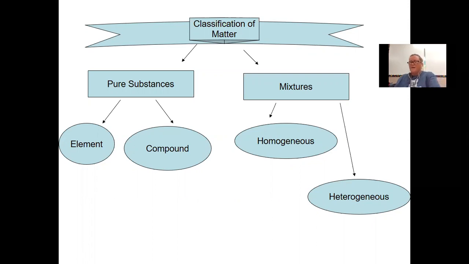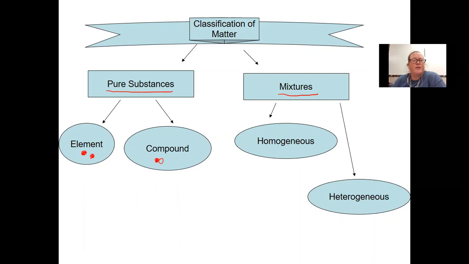So matter can be broken down into two broad categories. We have pure substances and mixtures. An example of a pure substance is an element, which contains atoms of only one kind. And another example of a pure substance is a compound, which contains atoms of more than one kind, chemically bonded together.